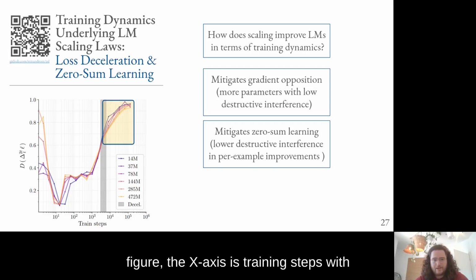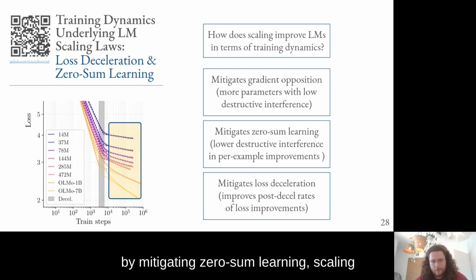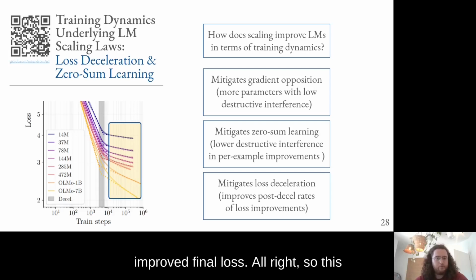In this figure, the x-axis is training steps with deceleration marked in gray. The y-axis is destructive interference and loss improvements as a measure of ZSL. Larger models are again shown in orange, with smaller models in purple. And so we see that scaling reduces destructive interference after deceleration consistently. In other words, per example loss changes cancel out in smaller proportions and do not bottleneck overall loss improvements as much. And therefore, by mitigating zero-sum learning, scaling also mitigates deceleration, specifically by improving the rate of loss improvement after deceleration, which we showed is responsible, at least in part, for the improved final loss.